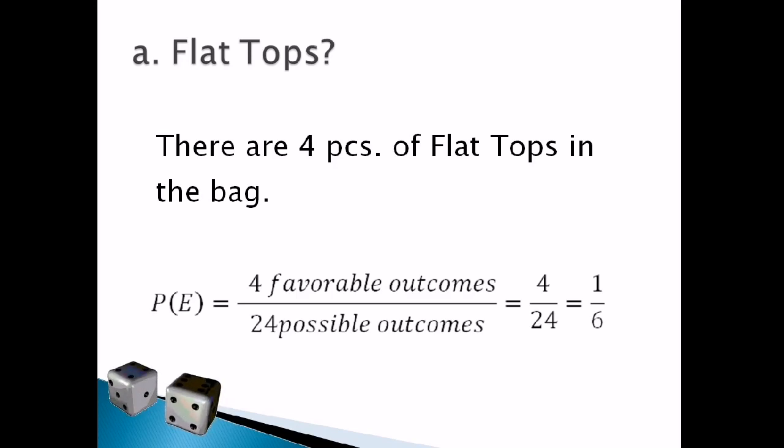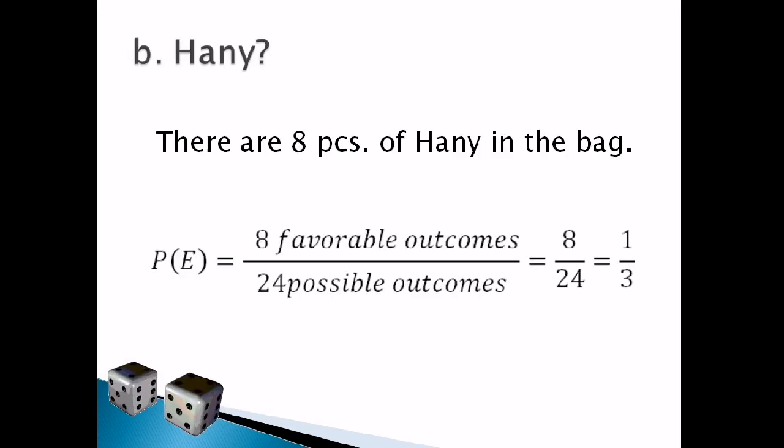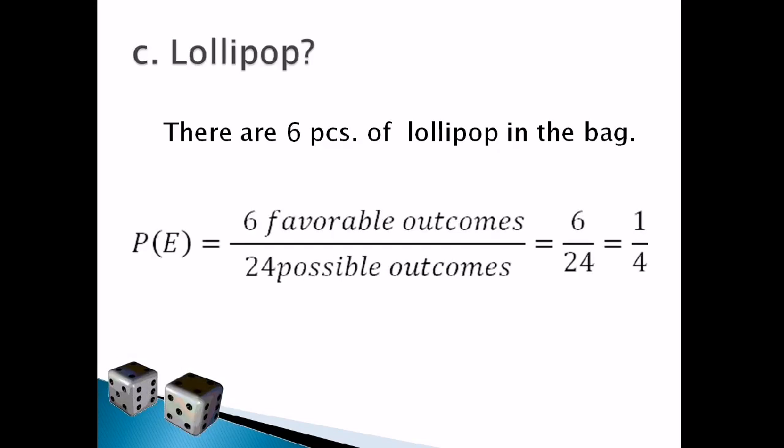Okay, next. So, how about what is the probability of selecting honey? There are 8 pieces of honey in the bag. So, that is 8 favorable outcomes over 24 possible outcomes. That is 8 over 24. Lowest term is 1/3. How about lollipop? So, there are 6 over 24. Lowest term is 1/4. So, probability of selecting lollipop is 1/4.